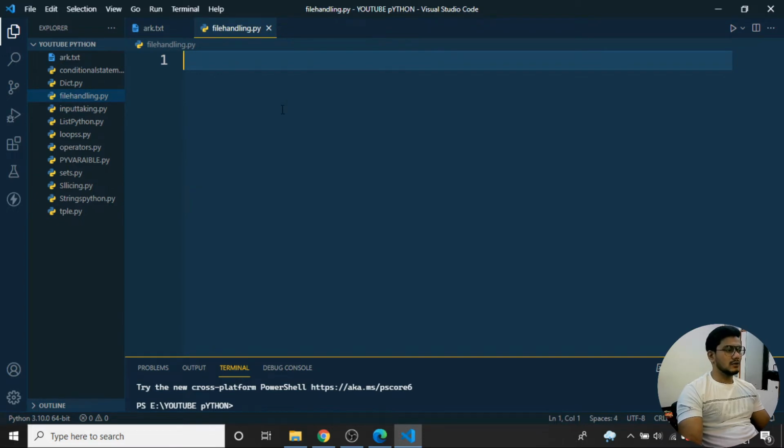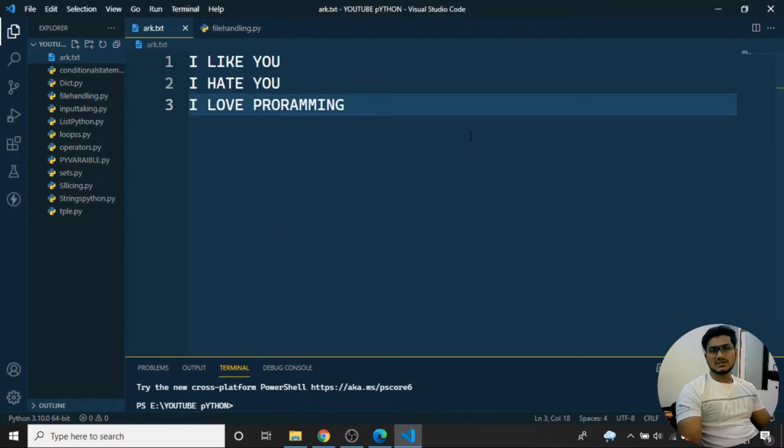It is nothing but a Python file. So now coming back to here, I want to open a file. Whenever I want to read particular content from any text file, first I need to pass the particular file name. Here ark.txt is the file name which I have created.